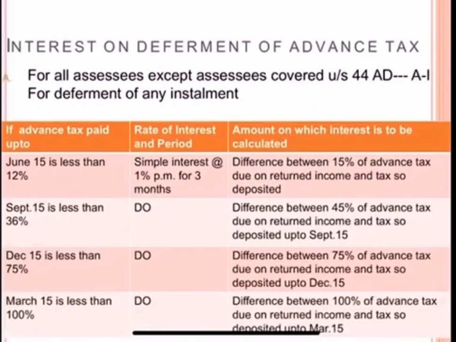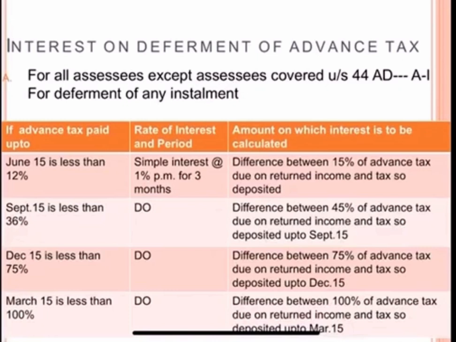Next is interest on deferment of advance tax. So the first point is for all assessees except the assessees which have been covered under section 44AD. So first is for deferment of an installment. Deferment means shortfall of an installment. Installment is less.